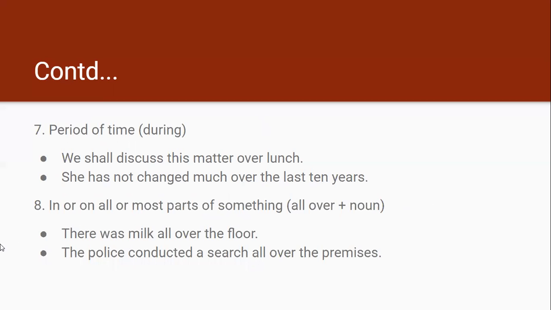Then over also denotes a period of time, during. So we shall discuss this matter over lunch. It doesn't mean that lunch is there and it will be discussed while sitting over the lunch. No, it means during the lunch. When they have lunch, they will also discuss this matter. She has not changed much over the last 10 years. So during the last 10 years, she has not changed much. Over gives the sense of during, a period of time.